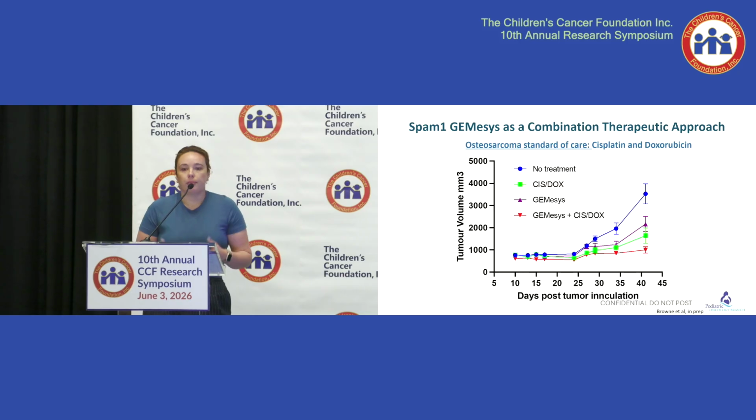So now we're trying it with a combination approach. We are using standard of care chemotherapy for osteosarcoma. Again, this is the red line, and what we're seeing is when we give cycles of gemesses first, followed by our chemotherapy, it does significantly reduce the tumor volume. We still have to do survival analysis. We are hopeful that we might see a good outcome when we do this for a longer time.